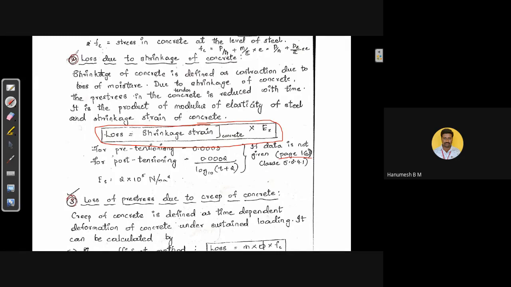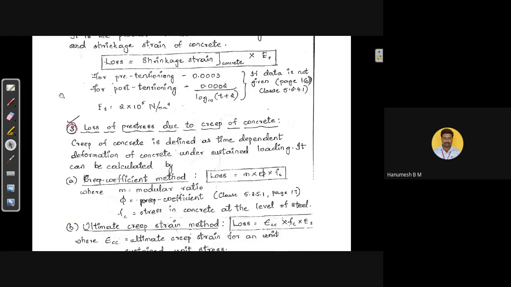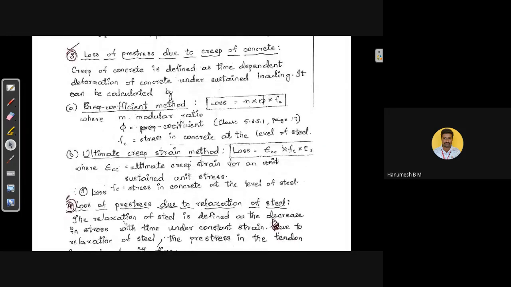In the same way, while calculating the loss due to shrinkage of the concrete, we need to remember this formula, that is loss due to shrinkage is equal to shrinkage strain of the concrete multiplied by Young's modulus of the steel. That is about the loss due to shrinkage of the concrete. Now again we have loss of pre-stress due to creep of the concrete.